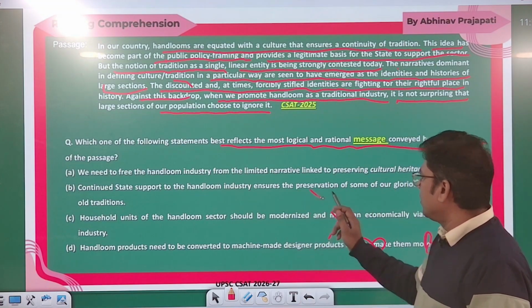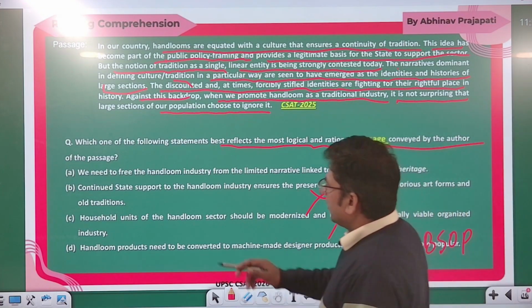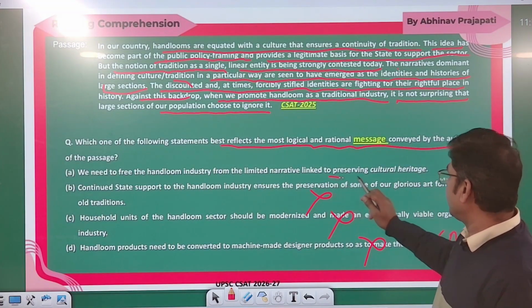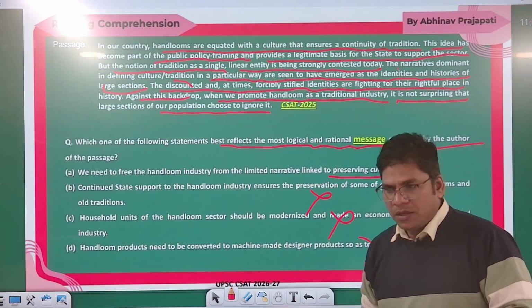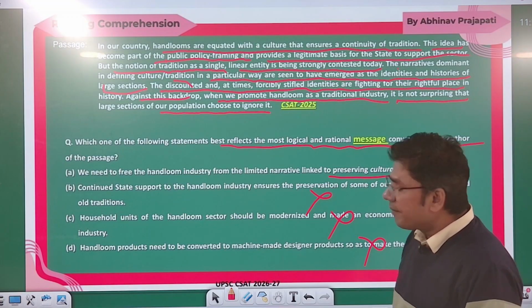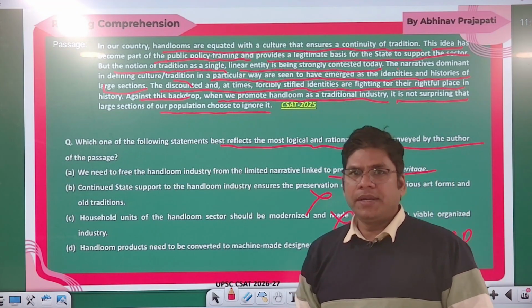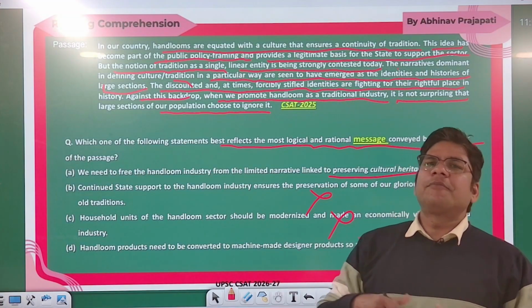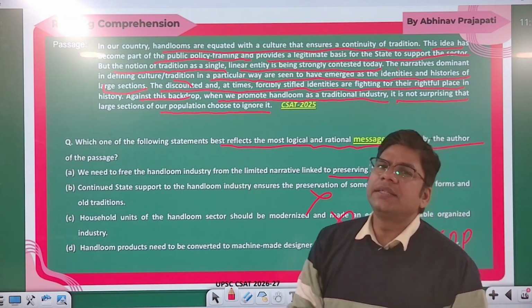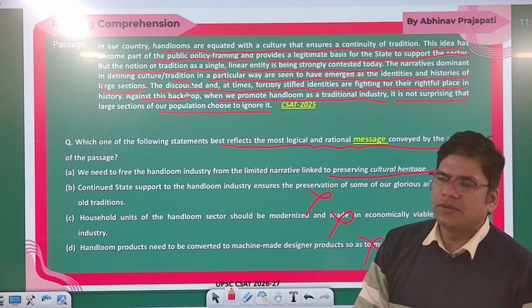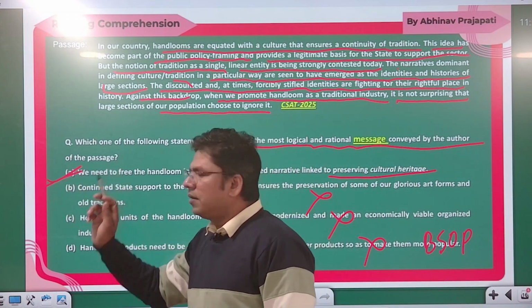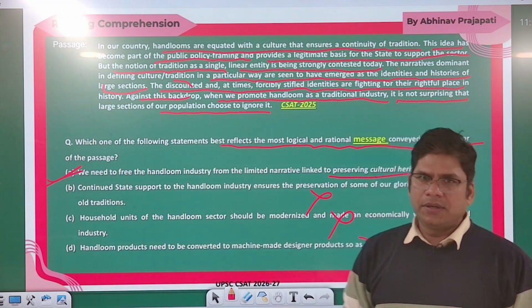No. Okay. So we need to free the handloom industry from the limited narrative linked to preserving the cultural heritage. So we have to free. ओके ये इस नैरेटिव को हमें छोड़ना पड़ेगा कि हैंडलूम्स आर पार्ट ऑफ आवर ट्रेडिशन. This is the main thing that the author wants to tell us. So this is aligned with the passage, so our correct answer is option A. So answer A will be the right answer.